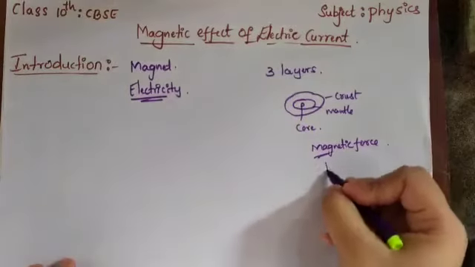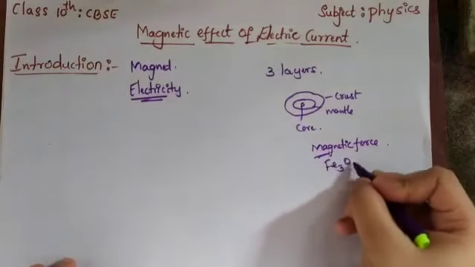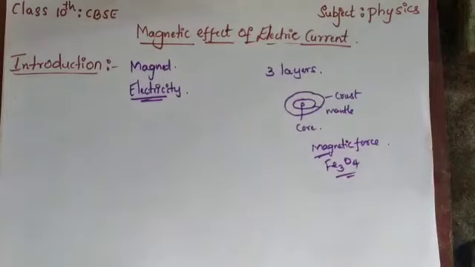Chemically, they describe this magnet as Fe3O4. That is the natural magnet, and what we have in the shops is an artificial magnet. By this concept they discovered the magnet, many years ago itself.